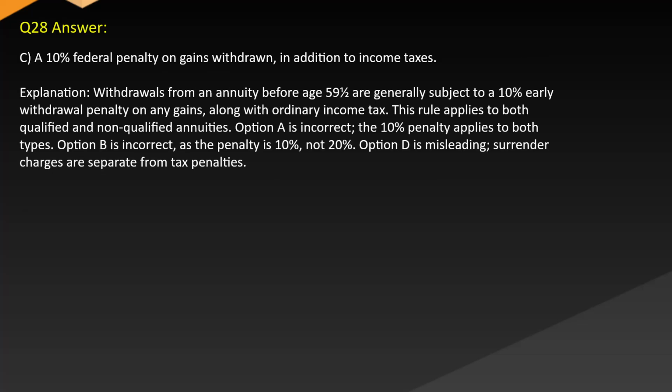Answer C. A 10% federal penalty on gains withdrawn in addition to income taxes. Explanation: withdrawals from an annuity before age 59½ are generally subject to a 10% early withdrawal penalty on any gains, along with ordinary income tax. This rule applies to both qualified and non-qualified annuities. Option A is incorrect. The 10% penalty applies to both types. Option B is incorrect, as the penalty is 10%, not 20%. Option D is misleading, as surrender charges are separate from tax penalties.